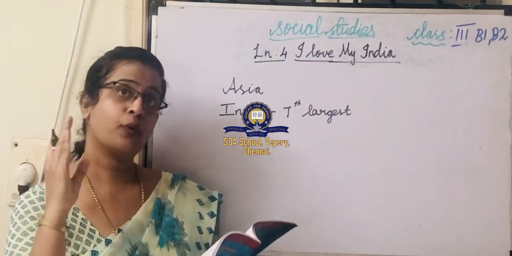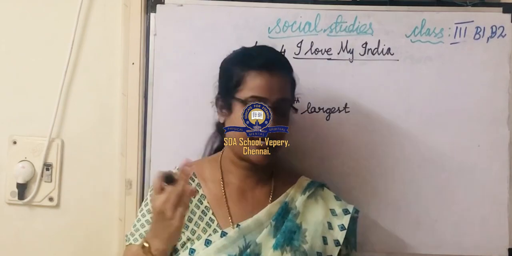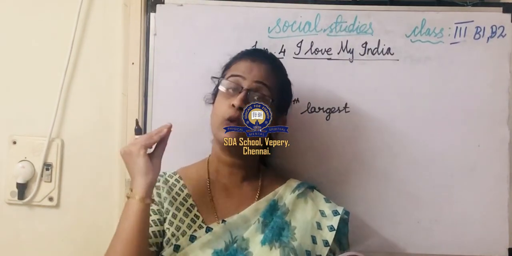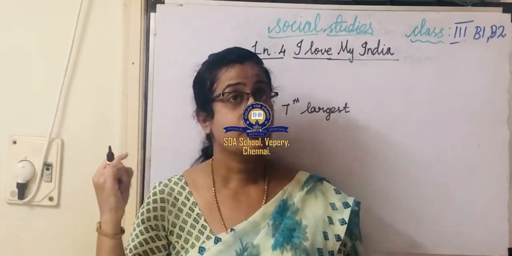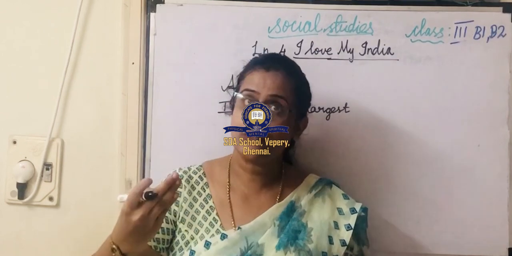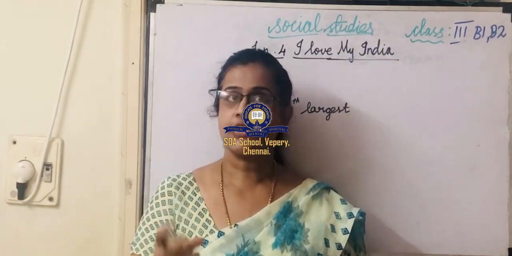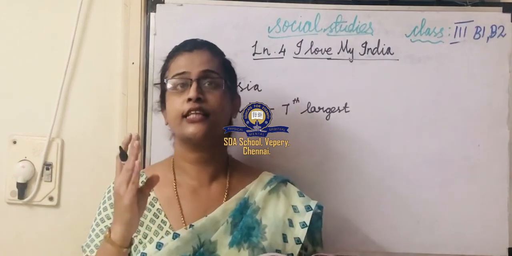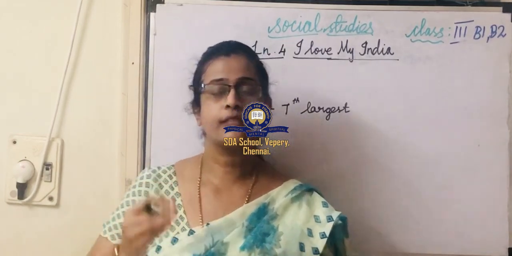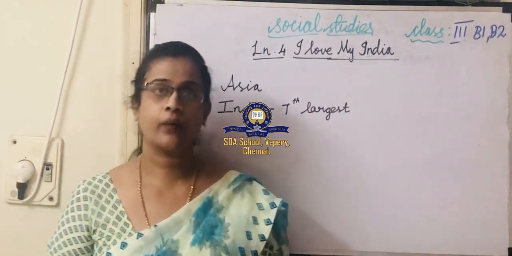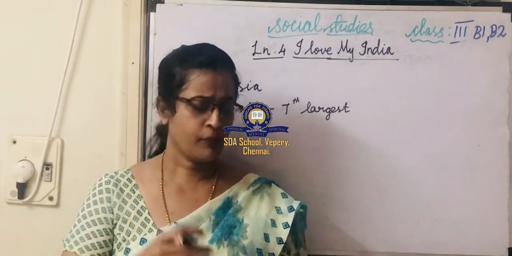The first most populated country is China, and next to China, India is the 2nd most populated country.